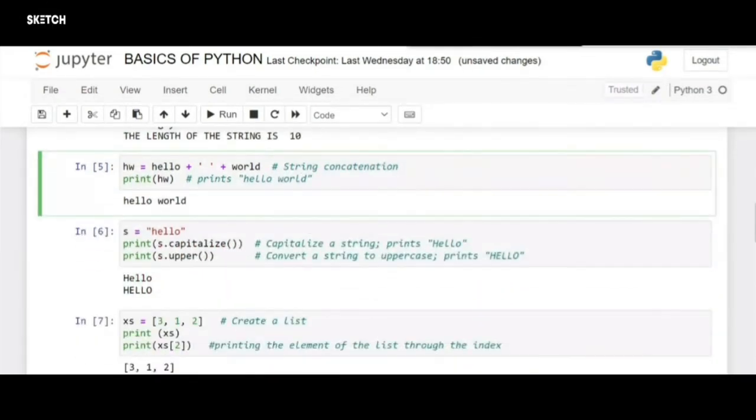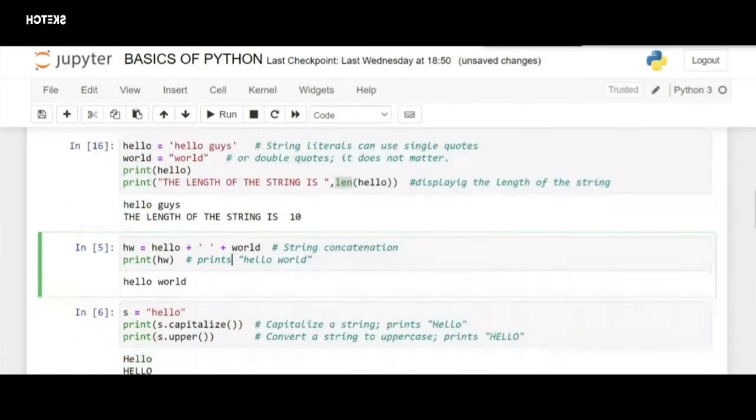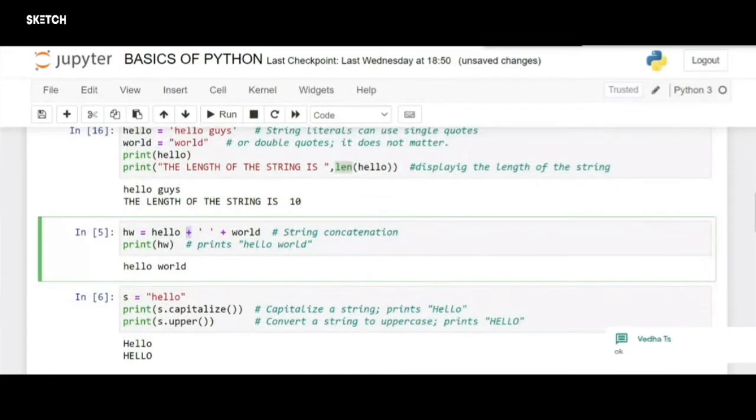Coming to concatenation, we have used our arithmetic operators to add two numbers, right? So we can use the same with strings also. We can add two strings using arithmetic operators. This is mostly used in Python, because in a C program, it is a very large program in order to concatenate. But here it's a single line of code where we can use our arithmetic operators to concatenate.